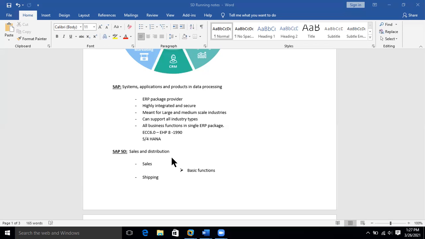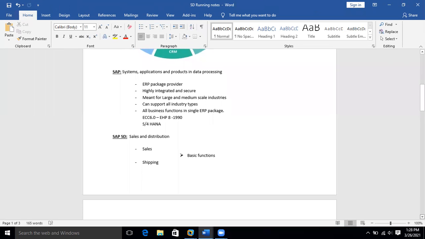Not only sales, in case of delivery, in case of billing, or in case of creating inquiry or quotation, wherever it is. So we will be focusing on minimizing or automating the basic functions or the business process wherever it is possible. Okay. So there are many other basic functions. We will be discussing them in upcoming sessions. So this is the brief introduction of the sales and distribution module in SAP. So moving to the next topic.